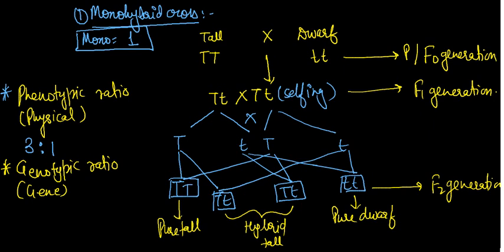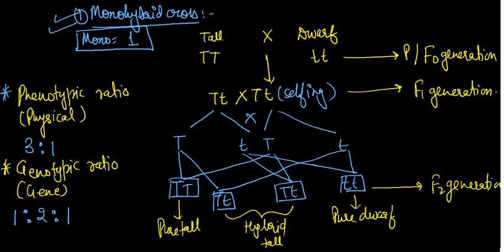So capital T capital T is 1, capital T small t is 2, and small t small t is 1. So the ratio is 1:2:1. This cross is called a monohybrid cross, and one question will definitely come from it.